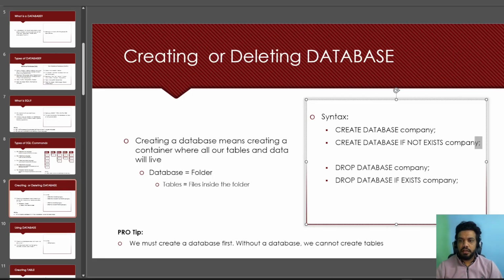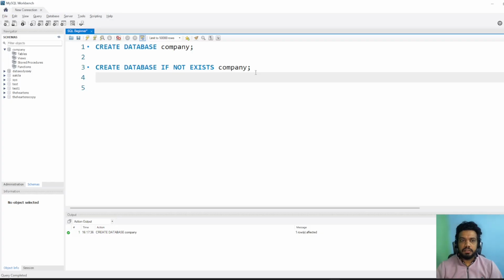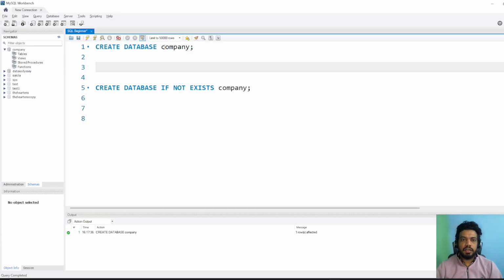Now there is another command, CREATE DATABASE IF NOT EXISTS. Let me show you an example of this. IF NOT EXISTS is very useful, and it is for safety. Let's say I have already created a database. If I create the same database again, what would happen? I have run the query and you can see that it gave me an error.